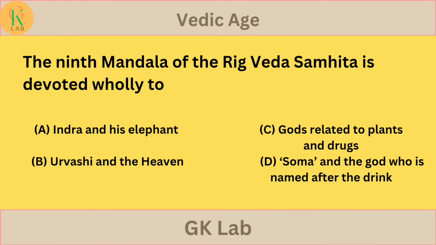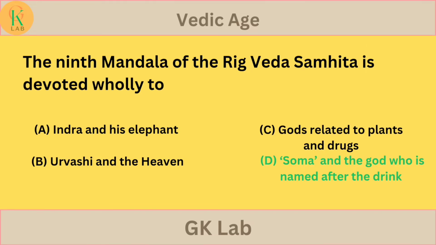The 9th mandala of the Rig Veda Sanhita is devoted wholly to option A, Indra and his elephant. Option B, Urvashi and the heaven. Option C, gods related to plants and drugs. Option D, Soma, and the god who is named after the drink. Your answer is... the correct answer is option D, Soma, and the god who is named after the drink.